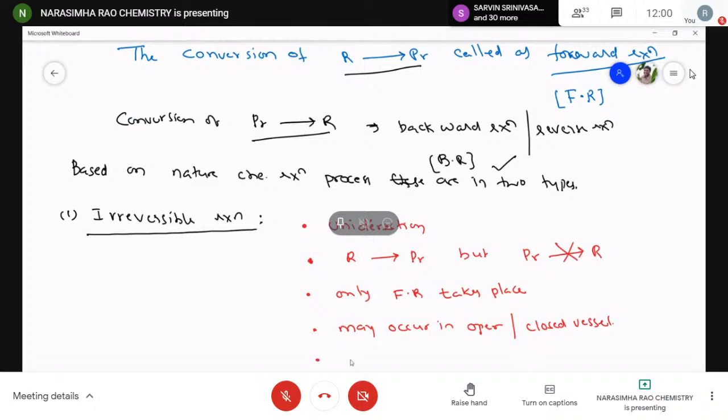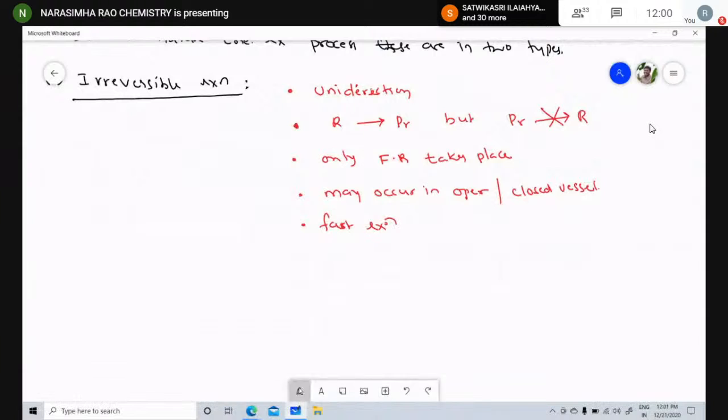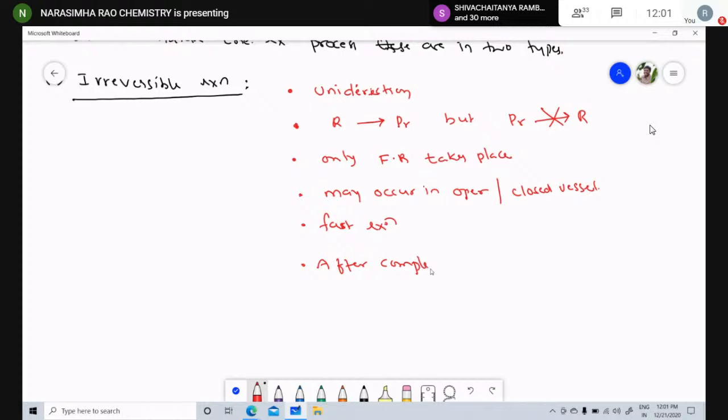Right, children. Now, fast reaction. After completion of the reaction, the concentration of reactant is almost zero, meaning the reactant is completely consumed and its concentration is negligible.